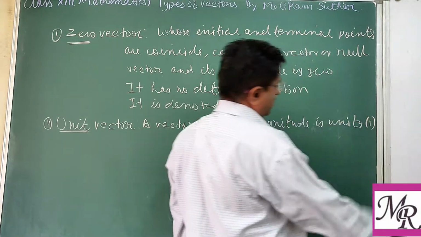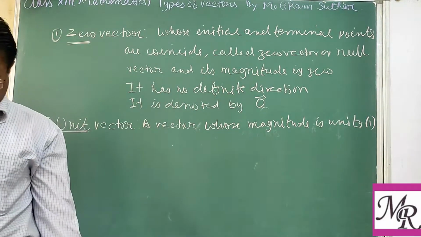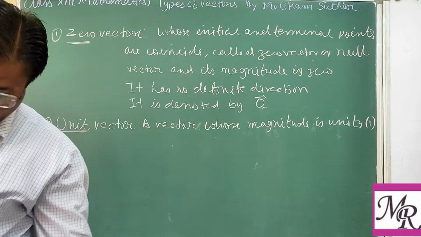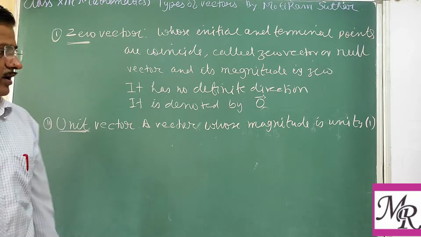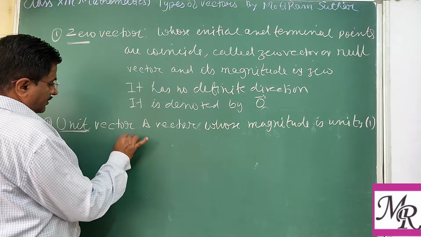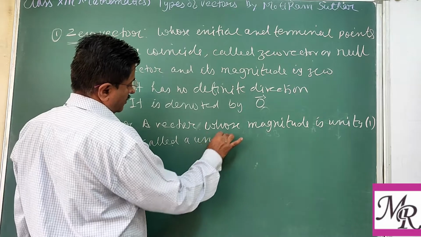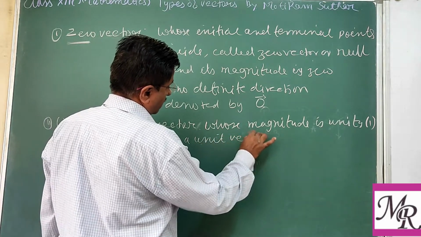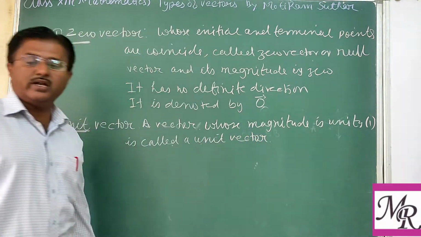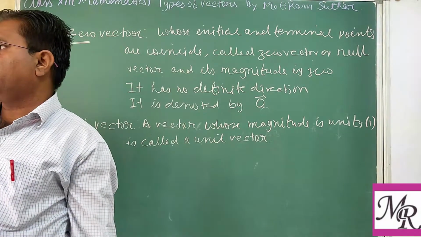Unity means we can say 1. Such a vector is called a unit vector. So this is the definition, very easy and simple, only one sentence.